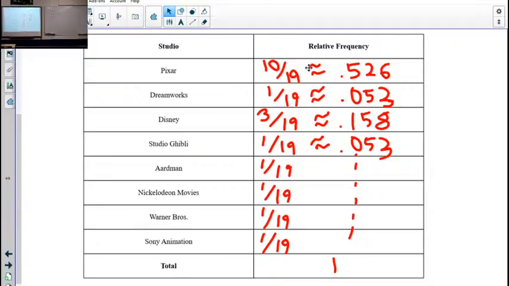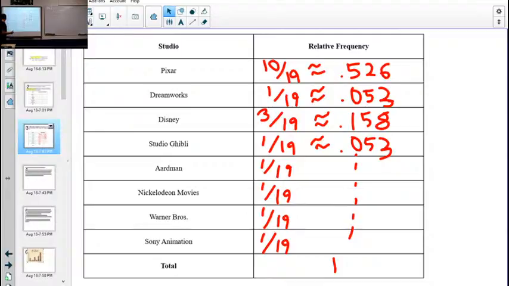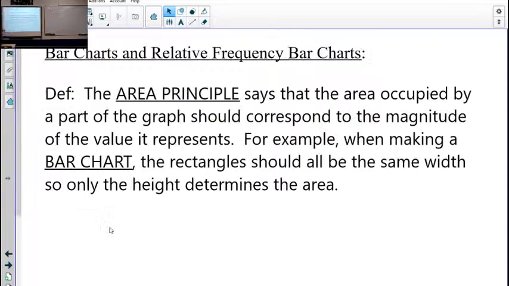Now, there are a few different ways we can display this data. Let me talk about the ones that you would probably know. Cumulative relative frequency bar charts.